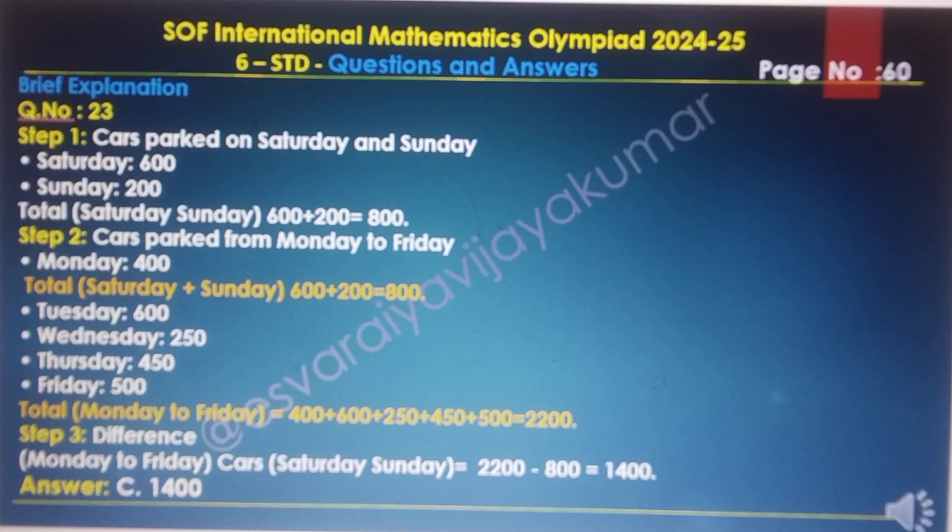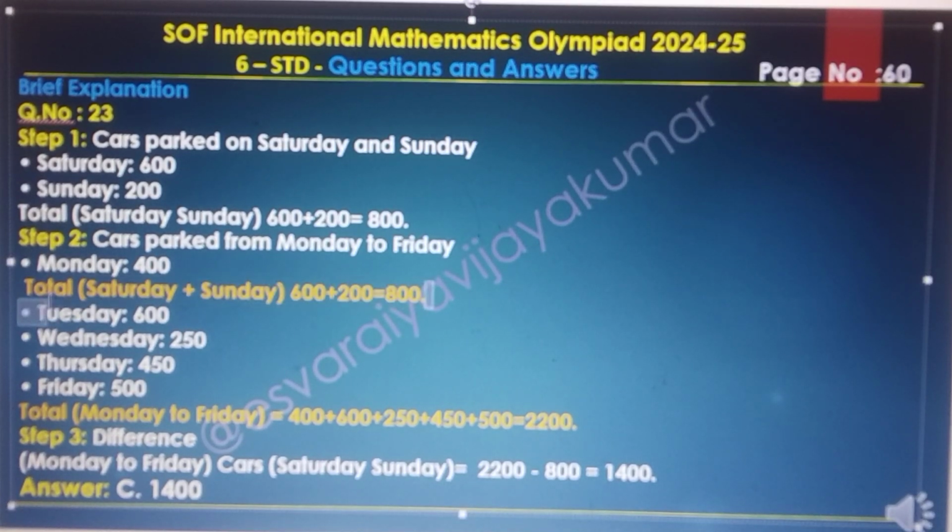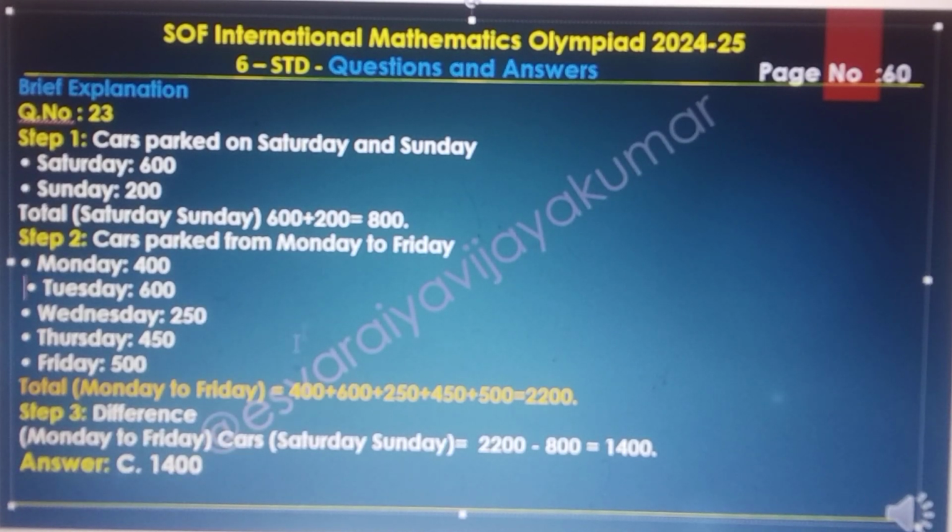Step 2, car parking from Monday to Friday. First we are getting Monday 400, Tuesday 600, Wednesday 250, Thursday 450 and Friday 500. The total from Monday to Friday is 400 plus 600 plus 250 plus 450 plus 500 equal to 2200. Step 3, the difference between Monday to Friday and Saturday plus Sunday: 2200 minus 800, we are getting 1400. Answer C, 1400, is the right answer.